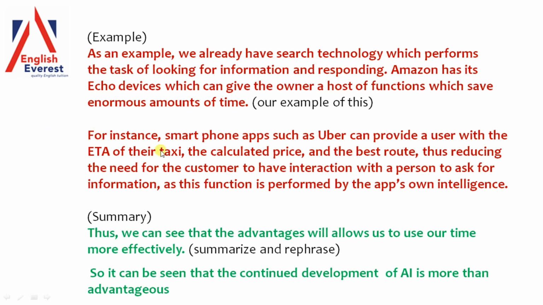In my example, I'm going to use a ride-sharing app. So we have the ride-sharing app from Uber, which can do all these things. Give the ETA of the arrival of the taxi, calculate the price, and select the best route, thus reducing the need for the customer to have any interaction with a person to ask for this information, as this function is performed by the app's own intelligence. So there's our example, and then we provide our summary. Thus we can see that the advantages will allow us to use our time more effectively.